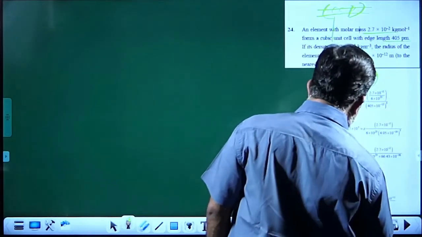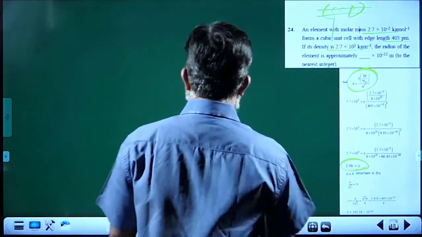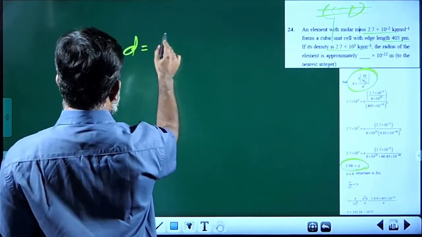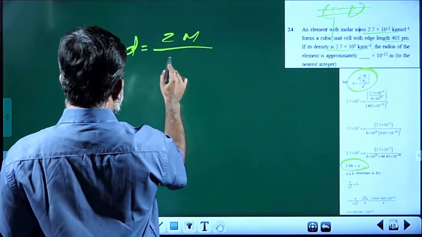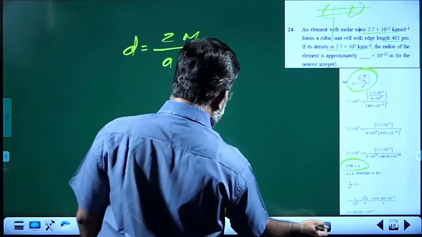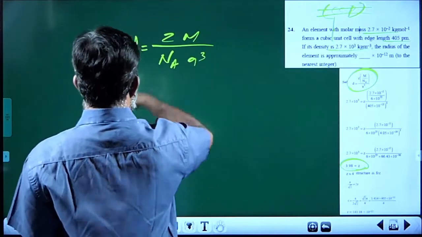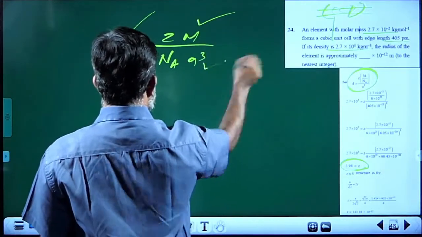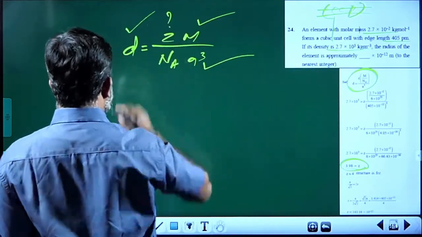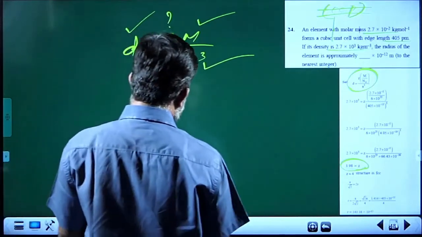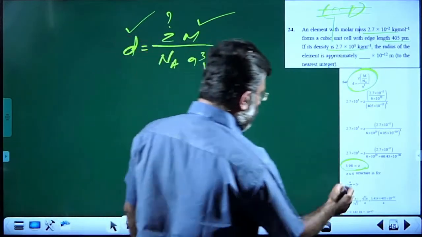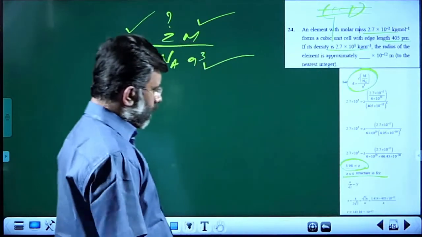So we have to find out Z. So D is equal to ZM by Na A cube. This is given, this is given, this is given. We will determine what is Z, and by determining Z, we will identify the geometry.